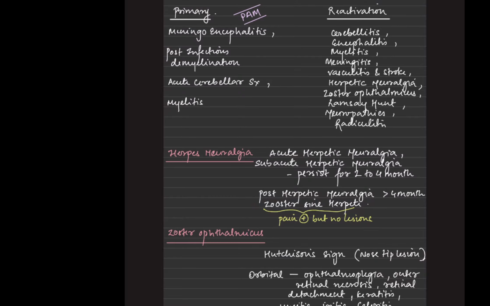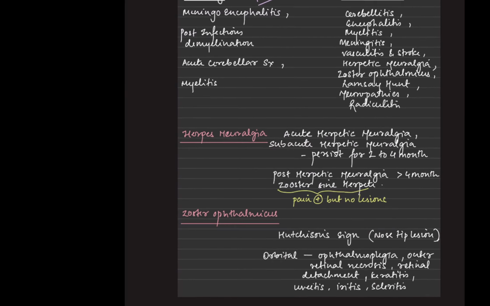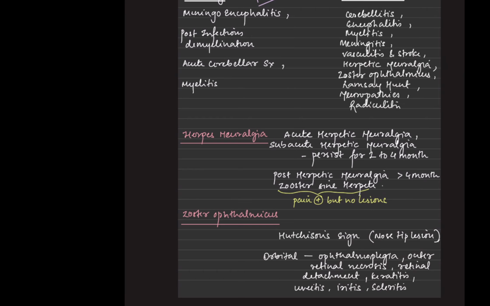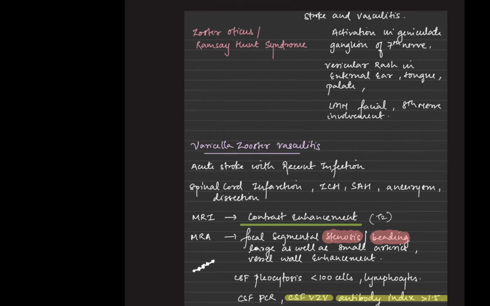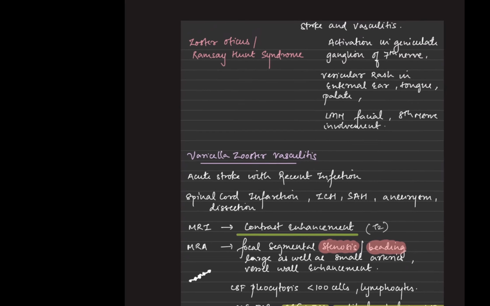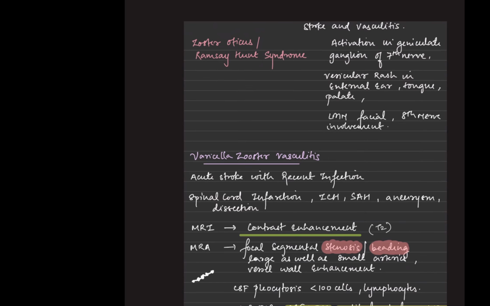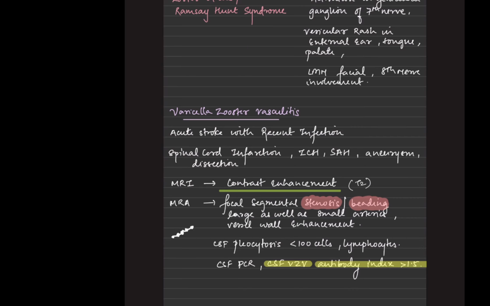Now, there could be zoster ophthalmicus, which can involve ophthalmoplegia, retinal detachment, retinal necrosis, iritis, scleritis, keratitis, and uveitis. Along with that, stroke and vasculitis are also seen. When we talk about Ramsay Hunt syndrome, the seventh nerve is mostly involved, and the eighth nerve can also be involved. Otherwise, there could also be lesions present on the palate, on the tongue, and on the external part of the ear. So this is Ramsay Hunt syndrome.